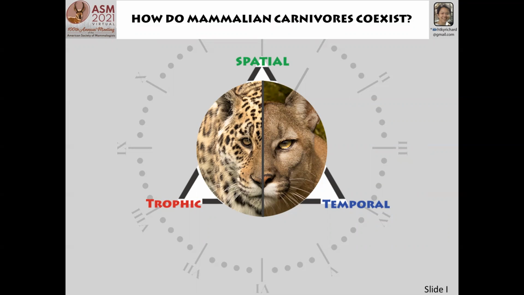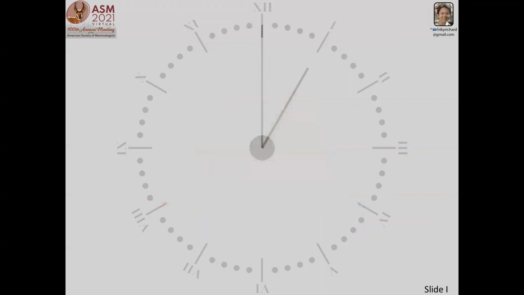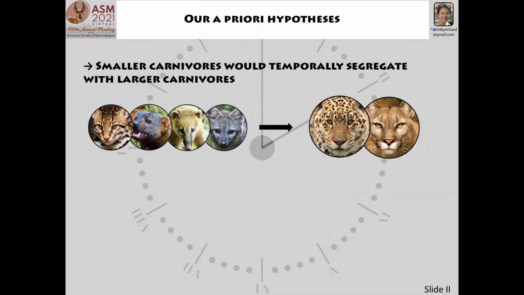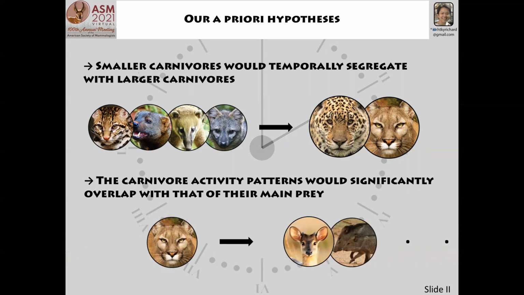This work focuses on the analysis of the species' temporal niche. Our first a priori hypothesis is that smaller carnivores would temporally segregate from larger carnivores. This is expected as smaller and subordinate carnivores would reduce the likelihood of agonistic encounters with larger and dominant carnivores by doing so. Our second hypothesis is that the carnivore activity patterns would significantly overlap with that of their main prey.